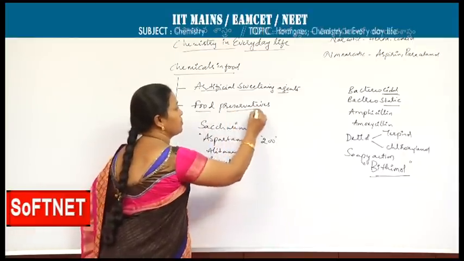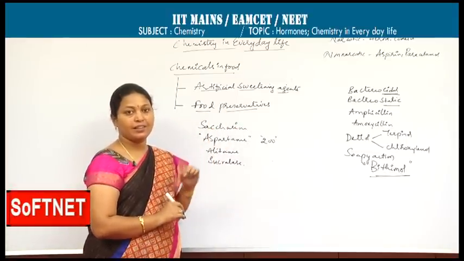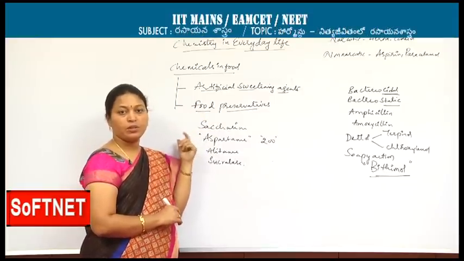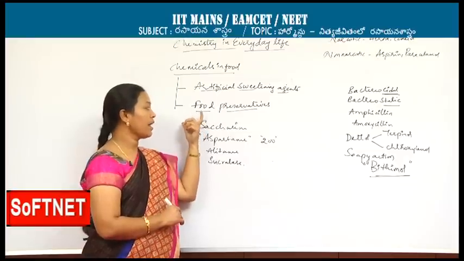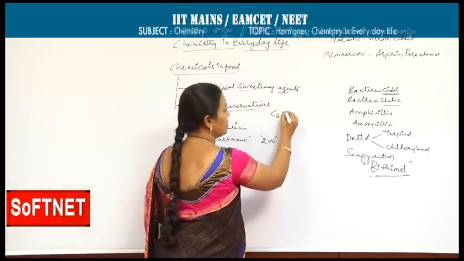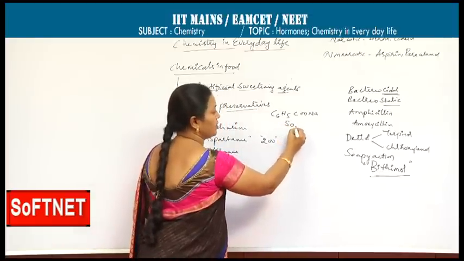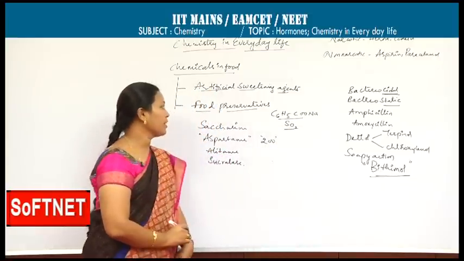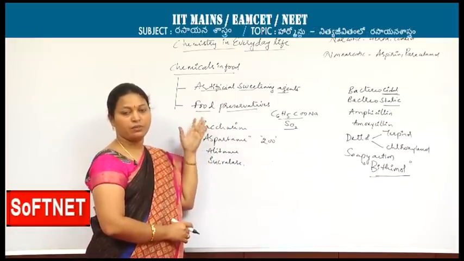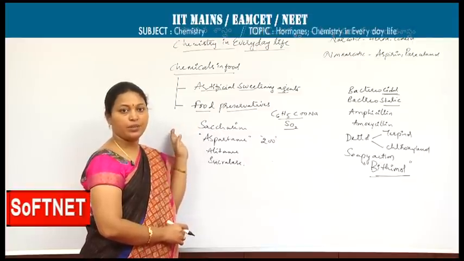Next, food preservatives. Preservatives mean the life of the food can be increased by adding food preservatives, especially in baked foods, bakery items, and soft drinks. Their life can be enhanced by adding certain chemicals. The best examples are sodium benzoate and sulfur dioxide. These are two chemicals which are used as food preservatives. In our home, while preserving pickles, we maintain a certain amount of salt in them. Thereby, salt is also a good preservative agent.